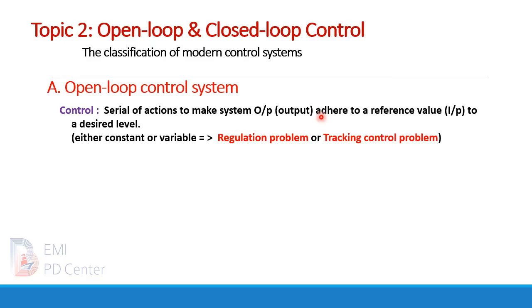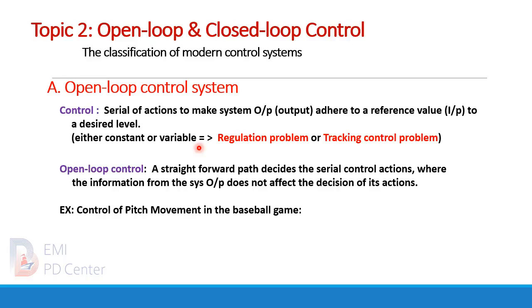And the second topic is about open loop and closed loop control. The classification of modern control systems includes A. Open loop control system. A control is a serial action to make system output adhere to a reference value, the so-called input, to a desired level. Either a constant or variable output may be conducted. That will be a regulation problem and a tracking control problem respectively.